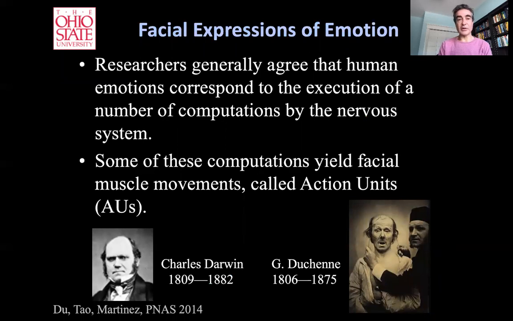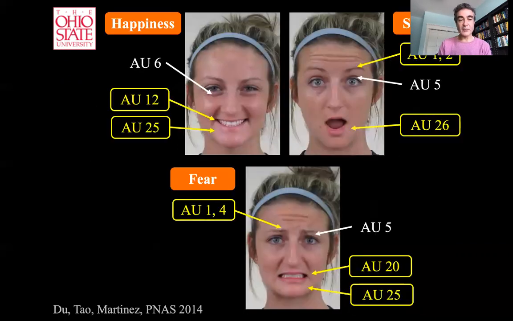That is a hypothesis that goes back to the Greek philosophers. Descartes also mentioned those, but it was really made famous by Duchenne, shown here on the right, and then by Charles Darwin a few years later. So the idea is that when we want to express happiness, most likely we want to do that voluntarily, or when we want to express surprise or fear, we move specific facial muscles on the face based on some basic concepts of how our central nervous system works and our culture of what we have acquired over time.